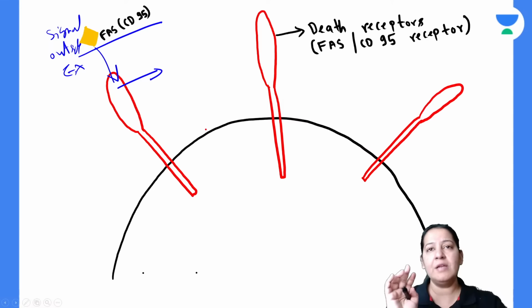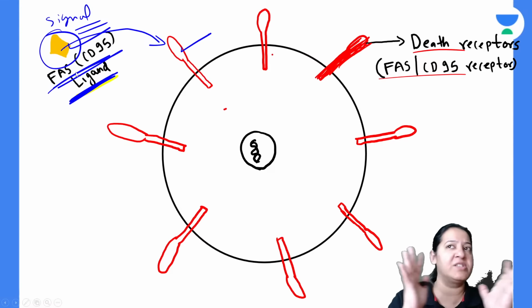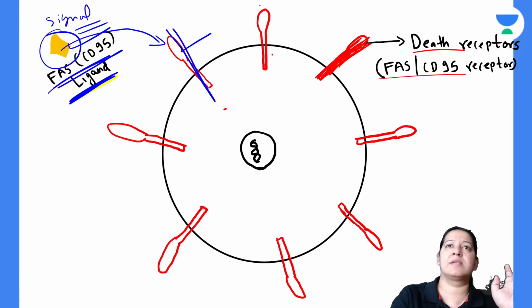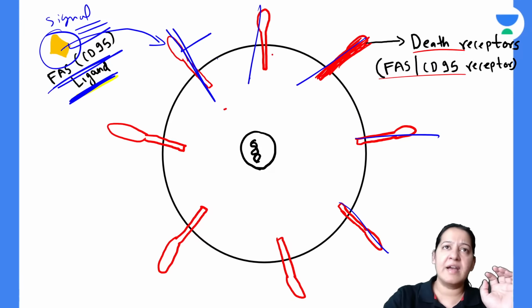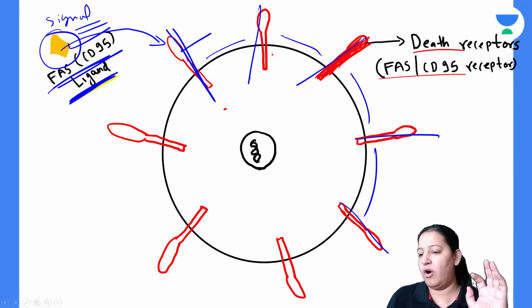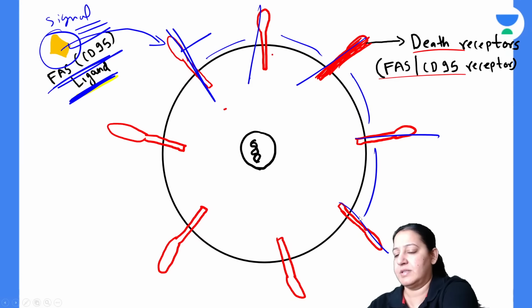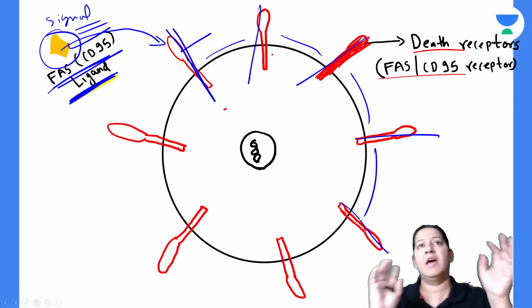So once it comes, can you see right now the various death receptors? This one is the first one. This is second one. This is third one. This is fourth one. All the death receptors are at a certain distance from each other. Have you got it? Yes or no? Okay, they are at a certain distance.